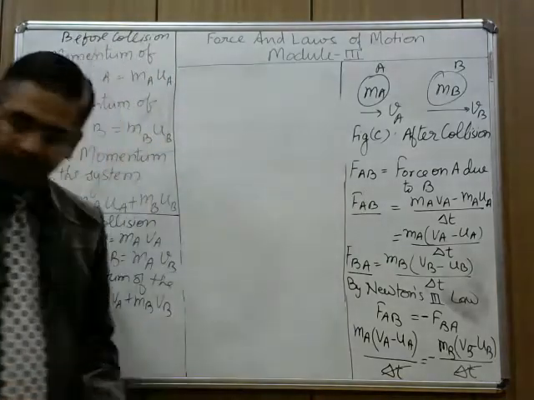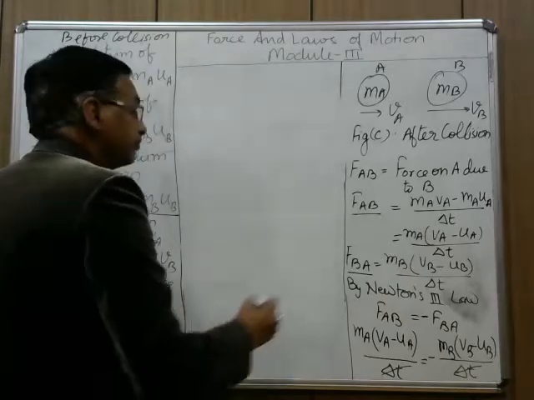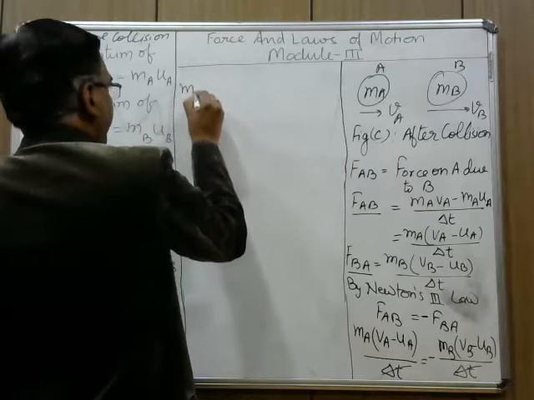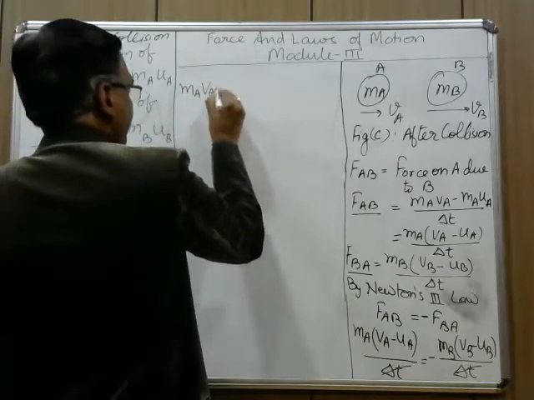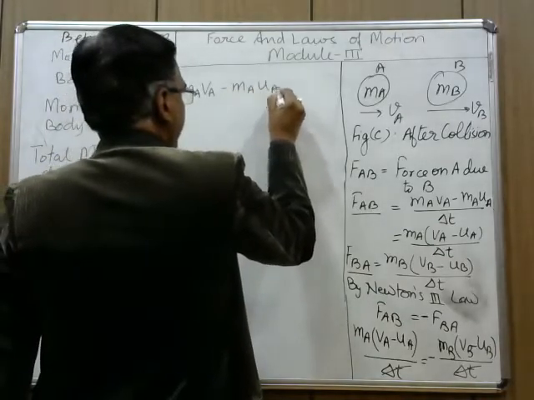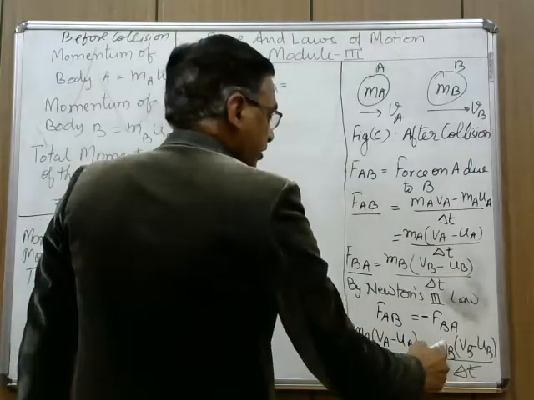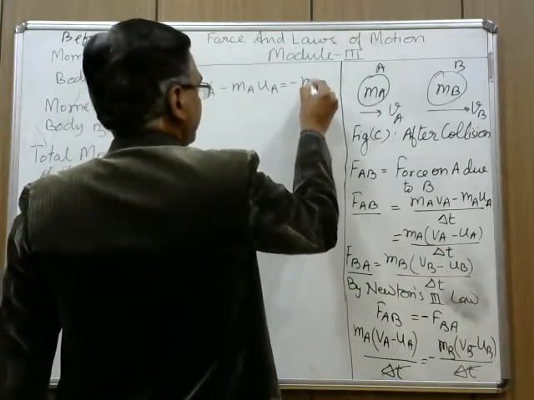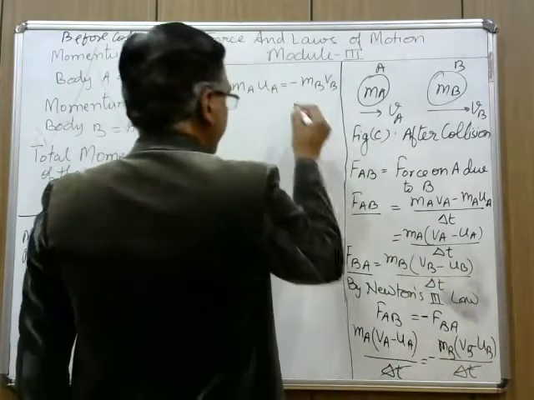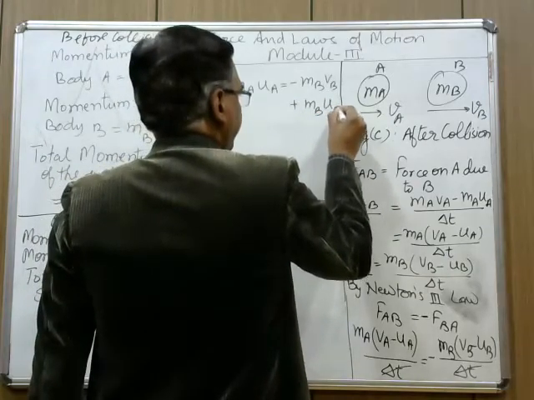Now afterwards we will remove the brackets also. So this will be MA VA minus MA UA equal to, now here is the minus sign, minus MB into VB, this minus into minus plus MB UB.